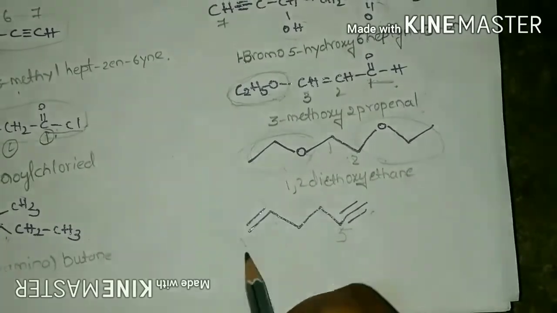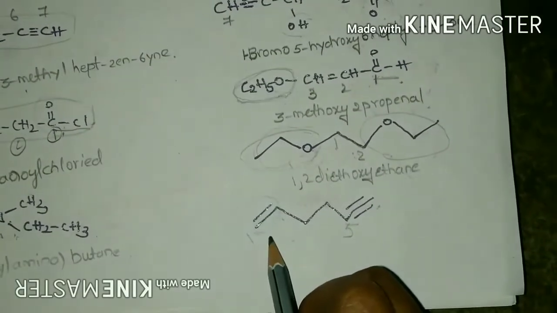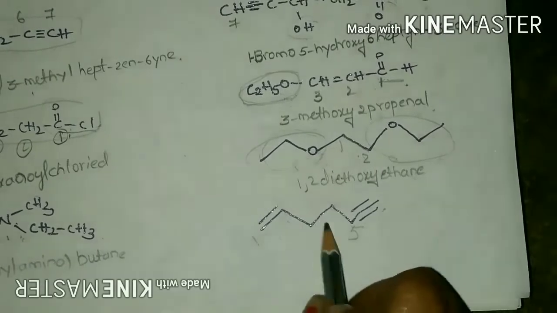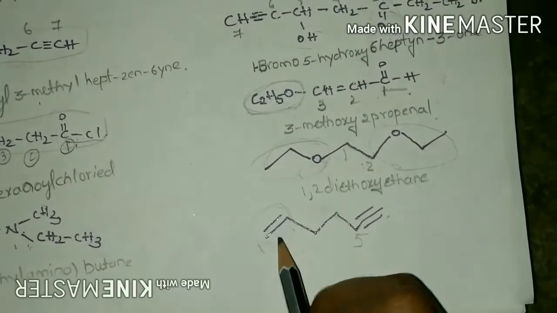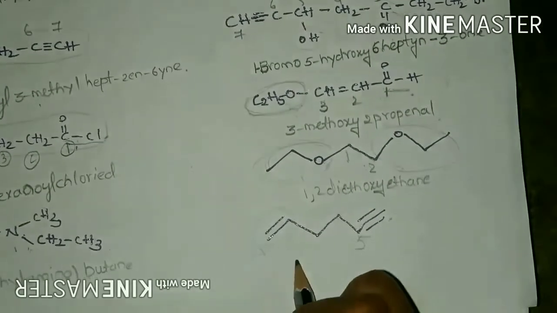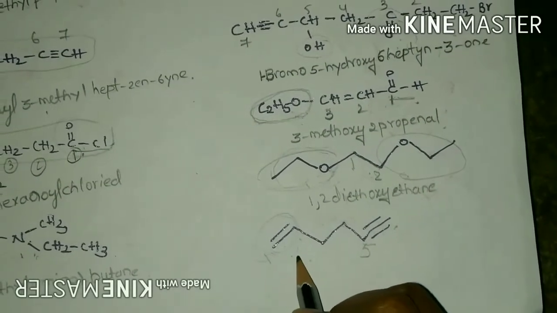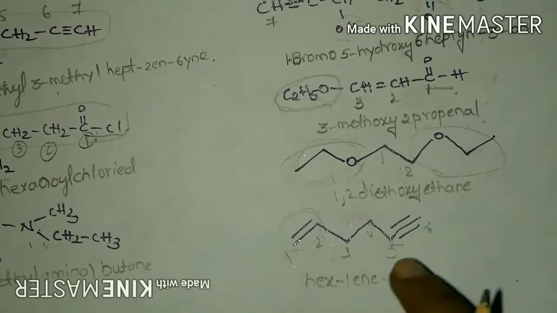These get equivalent positions numbering from left to right or right to left. So in that case, we must give the first priority to the double bond itself. So we must start numbering from left to right, not right to left. So this compound can be named as hex-1-en-5-yne.